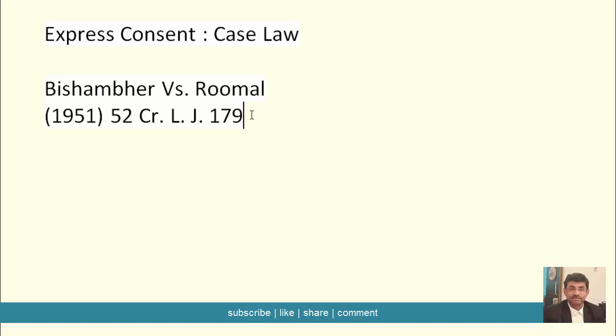So it was held that the action of the accused, that means members of the panchayat, in enforcing the decision of the panchayat is not an offense because the complainant had consented to the same, and also it was done to protect the complainant himself against a group of Harijans which was armed with weapons and who were about to inflict serious bodily injury on the complainant for indecent assault on a girl of their community.